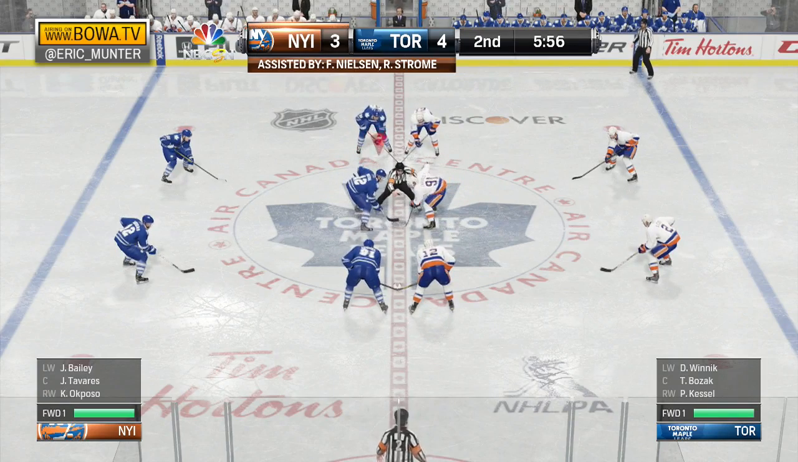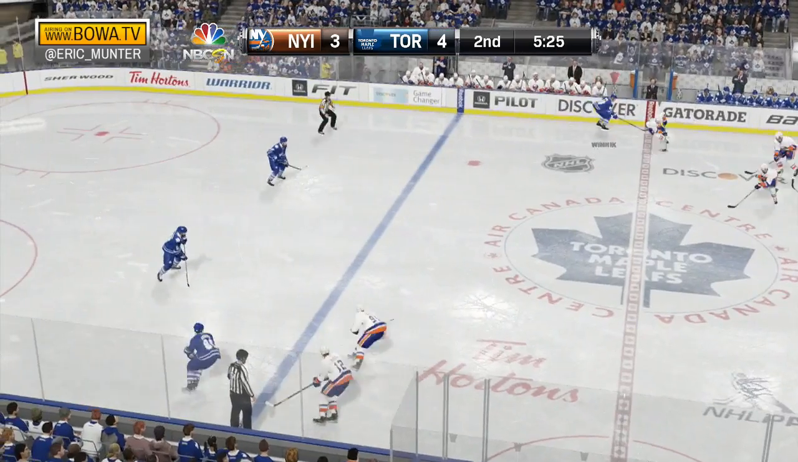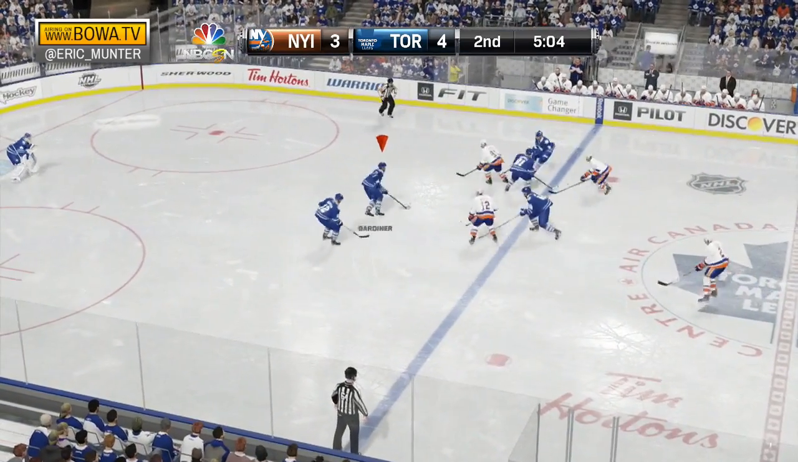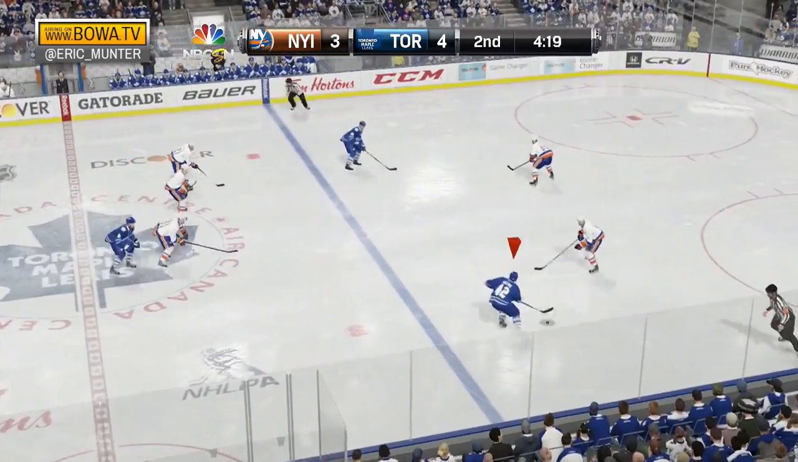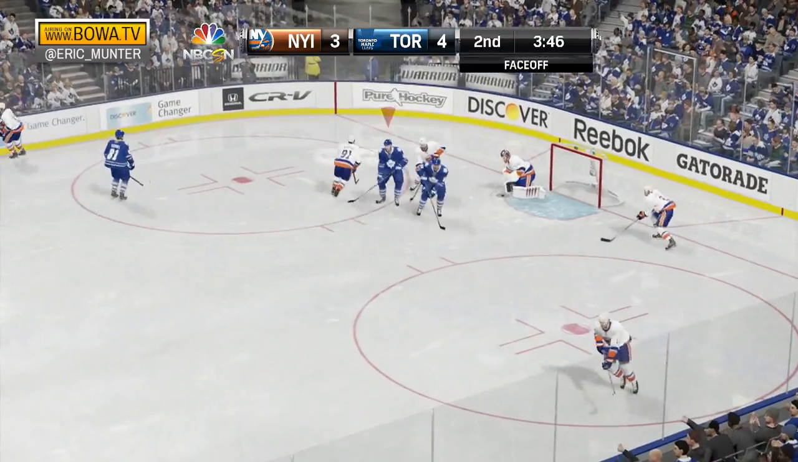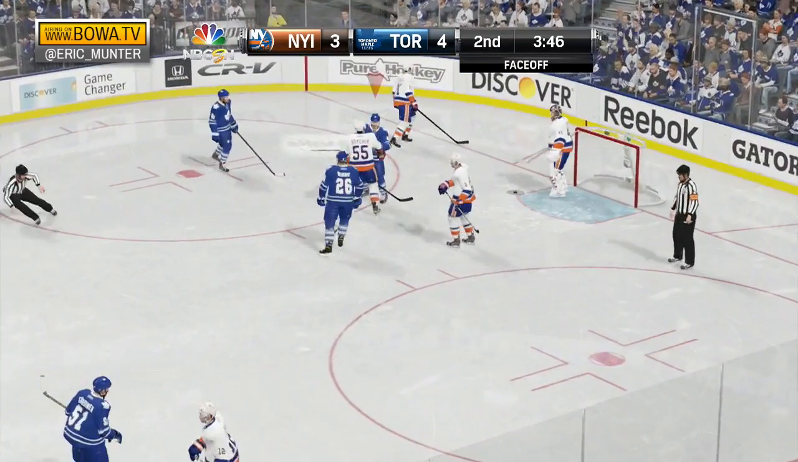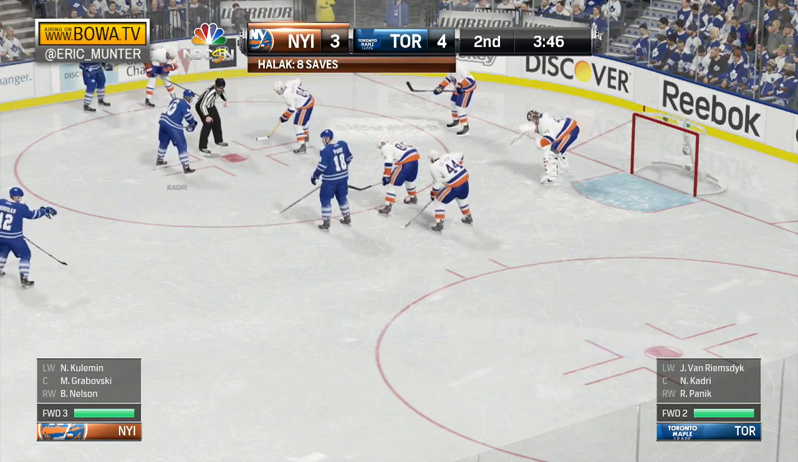Anders Lee with the latest goal in this hockey game, which has seen 7 goals with 5 minutes to play in the second period. It's 4-3 Toronto. Here's Bozak. Toronto going back to work. Over to Daniel Winnik. Save, Halak, and he holds that to get the whistle. 3 minutes, 46 seconds to go here in the second period.